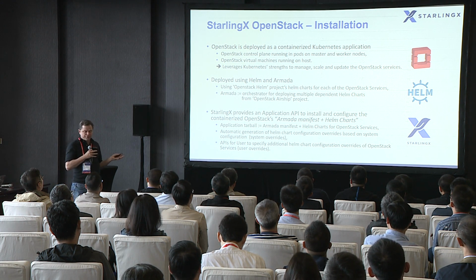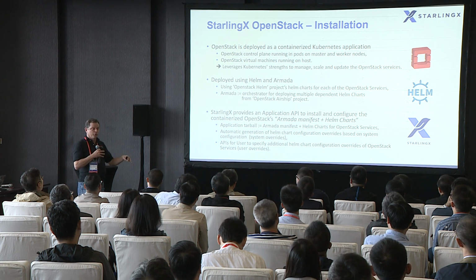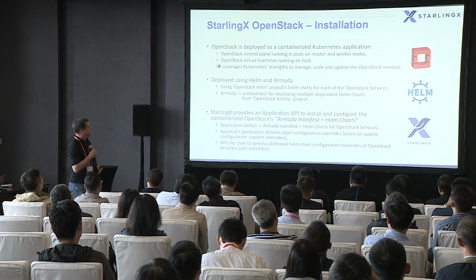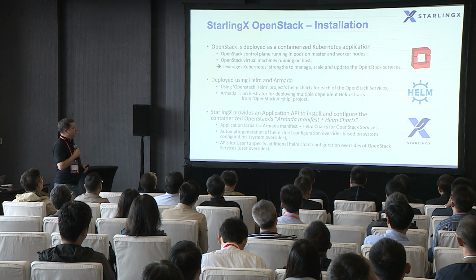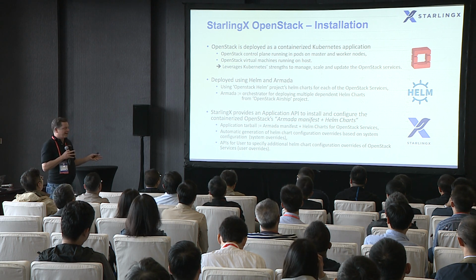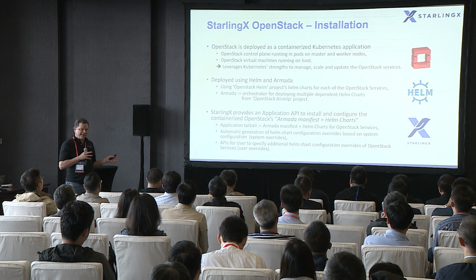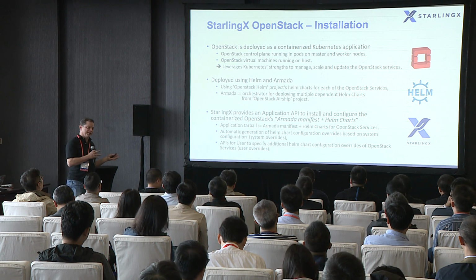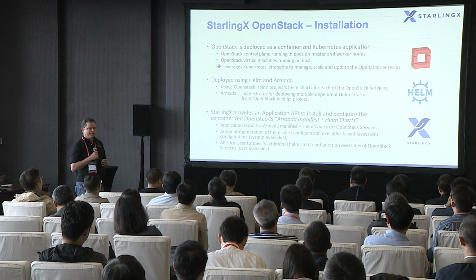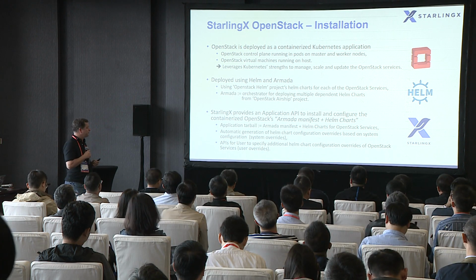And the virtual machines that get launched and managed through OpenStack still get deployed directly on the hosts. I'll talk about this a little more, but this definitely enables a lot of Kubernetes strengths with respect to managing, scaling, updating containerized services. So all of a sudden, those advantages become applicable to our OpenStack solution.